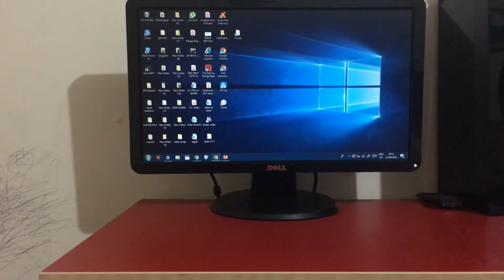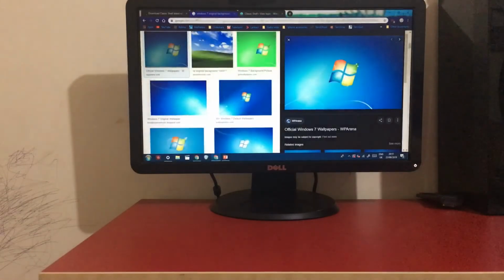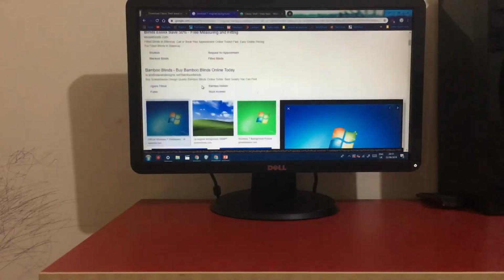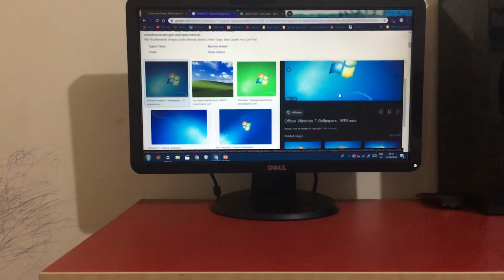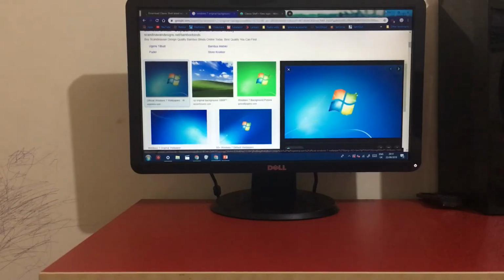If you don't, first go onto your browser and then search Windows 7 original background, scroll down and then get this image, right click on it and then say Save Image As and then save on the file.